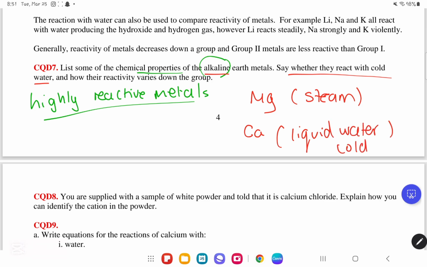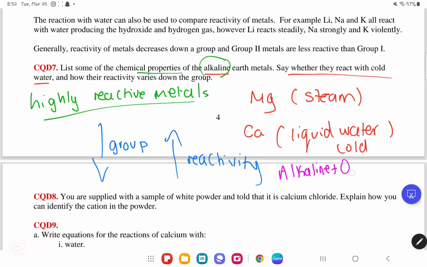Now, how the reactivity varies down the group. As you go down the group, the reactivity increases. So down the group, increased reactivity. Now, other things they mentioned in the answer key was that you could write they react with oxygen to produce metal oxide. So, first thing, the alkaline metals react with oxygen to produce alkaline oxide or metal oxide.